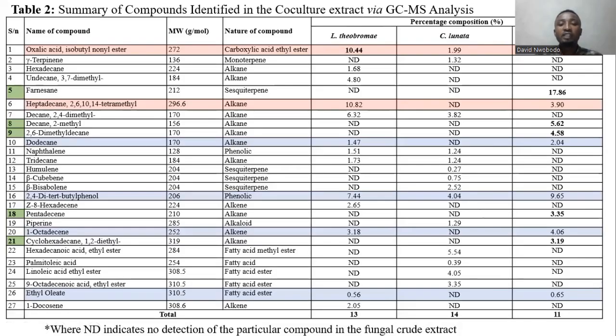13 compounds were identified in the L. tuberome extract, while 14 compounds were identified in the C. lunata and 11 in the co-culture extract.